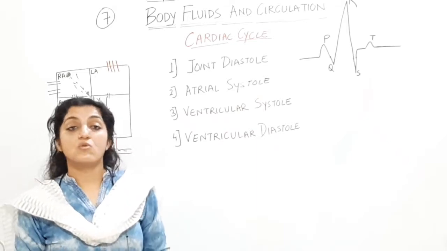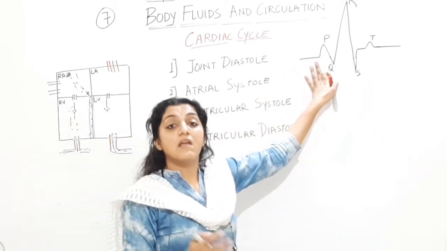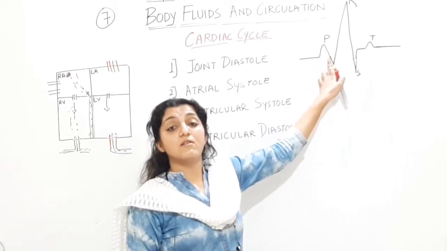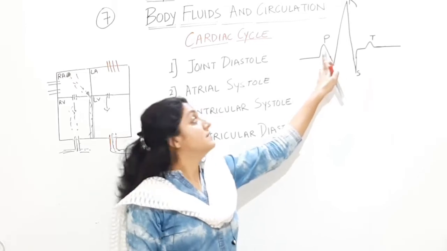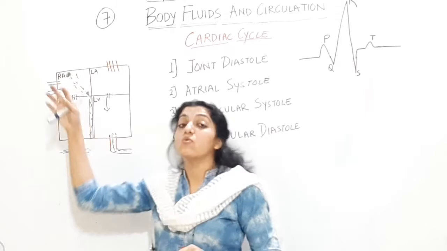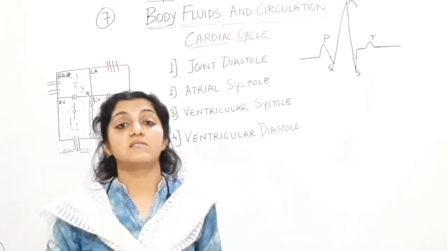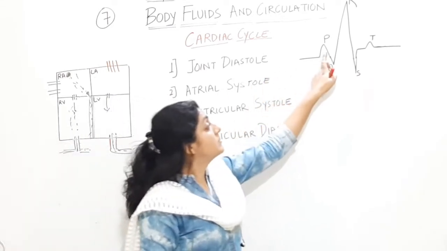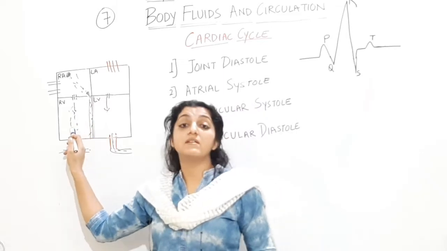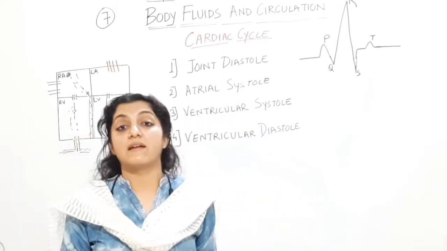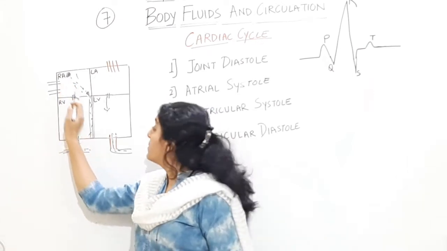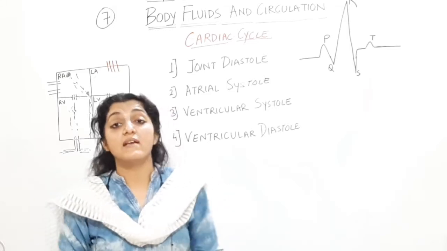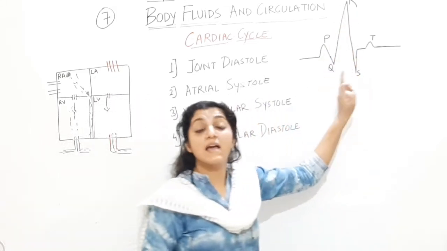So atrial systole जब ये joint diastole चल रहा है, देखो, एट्रिया जब कॉन्ट्रैक्ट हुए, एट्रियल सिस्टोल हुआ, there is an upliftment in this graph. Now ventricular systole is going to be of high magnitude. This atrial systole has happened because SA node ने generate किया है impulse. Depolarization हुआ है atria का, contraction हुआ है atria का. Alright. Now when the blood from the atria has come to the ventricles, the ventricular musculature is contracting. The impulse generated from here is being conducted to the ventricular musculature through the AV node. The ventricles are contracting. It is depolarization of the ventricles that will be of high magnitude.